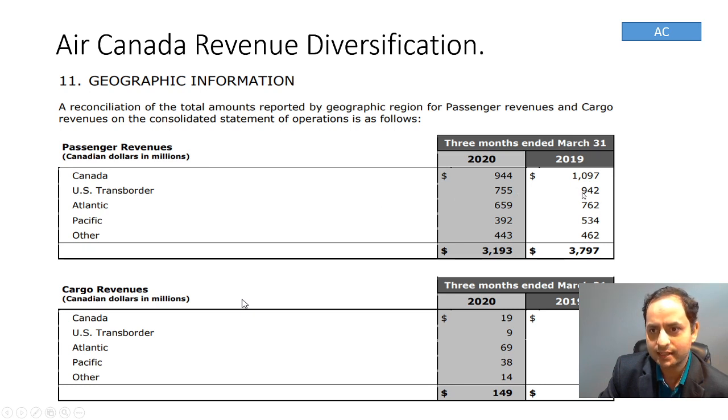From the US side, it's also coming in at 942, plus Atlantic, Pacific region, and other parts. From the cargo side as well, they're doing pretty good from the Atlantic region, Pacific region, and Canada of course, and other regions. So they're well diversified. It's not like they depend only on the Canadian market; revenue is widely diversified. So that's another good side for me to look at.